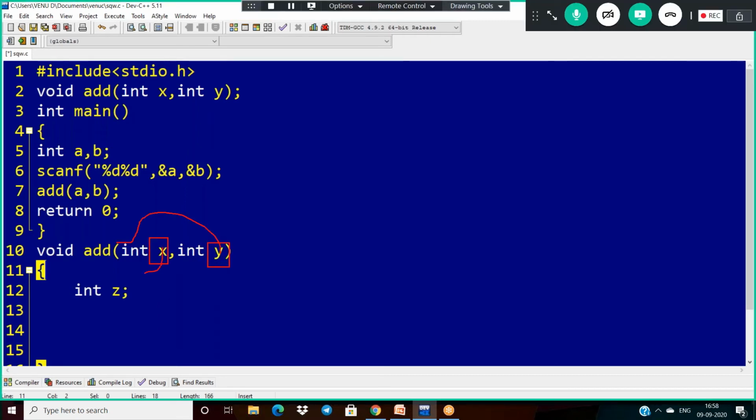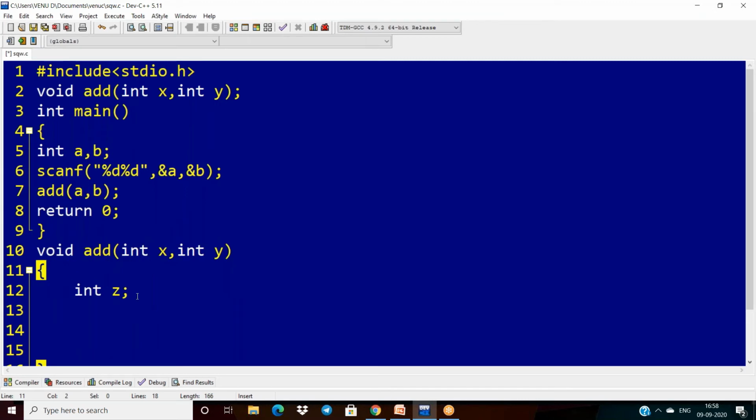Already these two belong to the function. These are called duplicate parameters, and these are called local variables. Local variable means whose scope is within this function only. Outside the function we can't use this x and y. That is local.